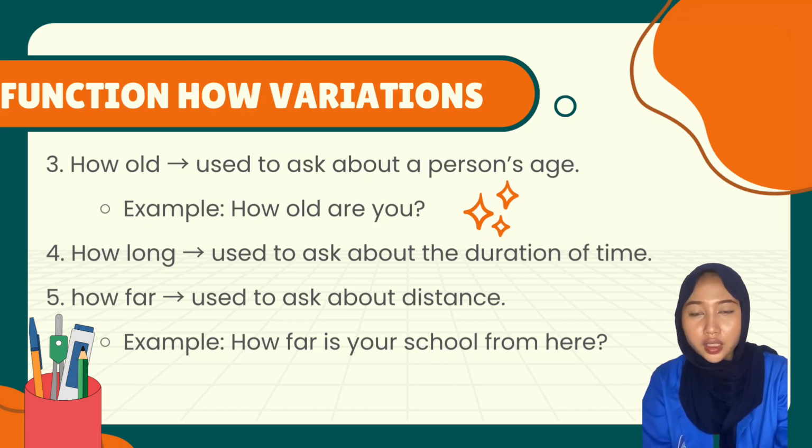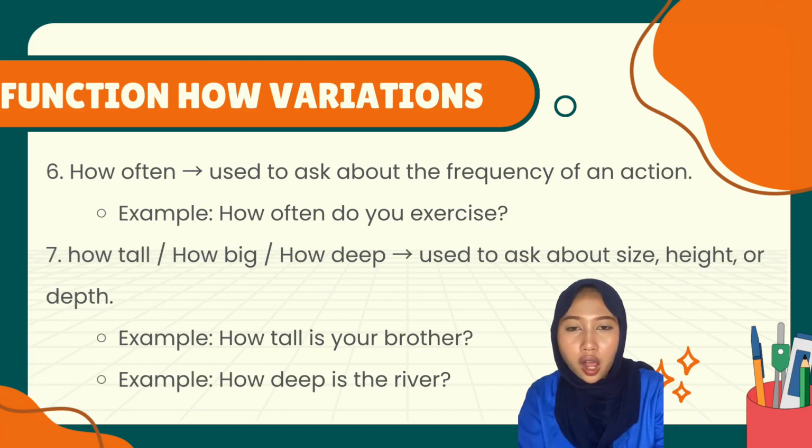3. How old? Used to ask about a person's age. Example: how old are you? 4. How long? Used to ask about the duration of time. 5. How far? Used to ask about distance. Example: how far is your school from here? 6. How often? Used to ask about the frequency of an action. Example: how often do you exercise?